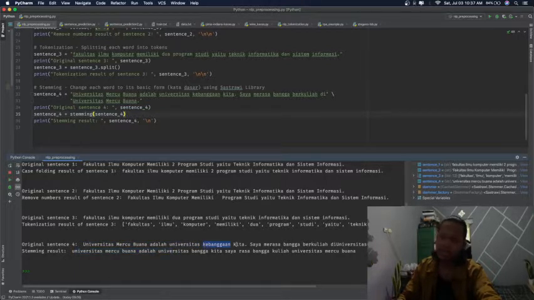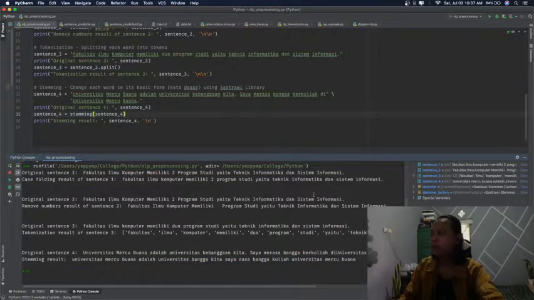As we can see, kebanggaan becomes bangga, merasa becomes rasa, berkuliah becomes kuliah. That's all from this sentence that had words not in basic form. So in this result all the words are now in basic form.